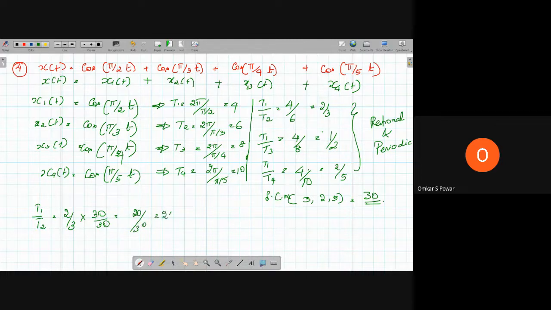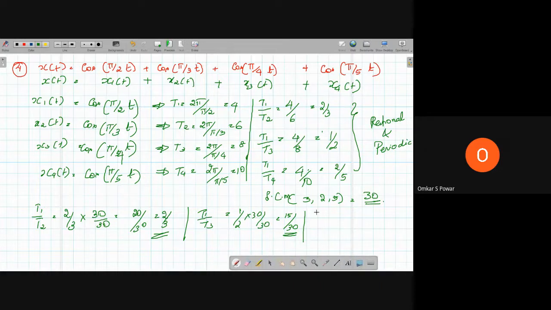And t1 by t3, which is equal to 1 by 2 into 30 by 30, which is equal to 15 by 30. Then t1 by t4 is equal to 2 by 5 into 30 by 30, which is equal to 12 by 30.